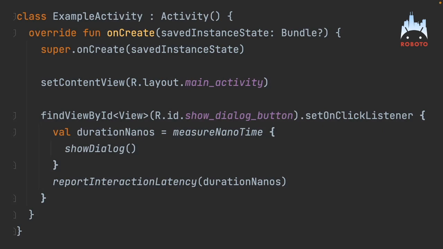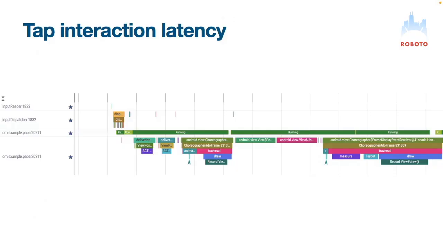What about trying to measure interaction latency? Like, how long did it take to tap this thing? Here I'm saying I have a button that shows a dialog. So in the onClick listener, I'm going to measure the time it takes to invoke show dialog, right? Is that the right way to measure it? Well, it turns out not really, because same kind of deal.